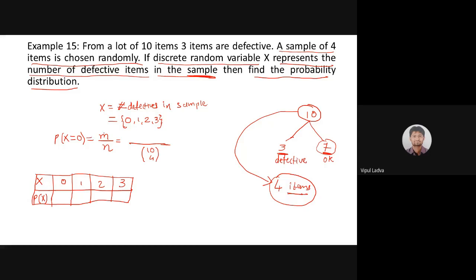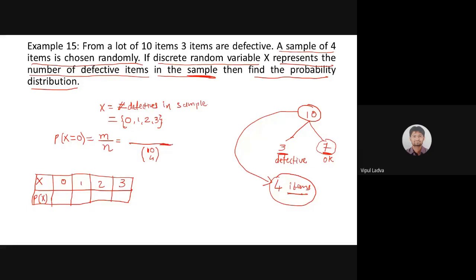So 10C4 will give us the total number of cases, because our probability definition says m divided by n, where m is favorable cases and n is total number of cases. This is our first and basic definition of probability, and I'm just taking help of that only. So total number of cases will be 10C4. We can count it using a calculator very easily. Right now we are not interested in the value of 10C4, forget whatever it is. Now what should be in the numerator if my x is 0?